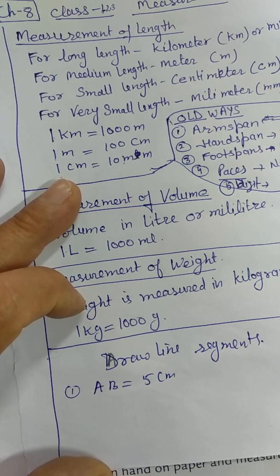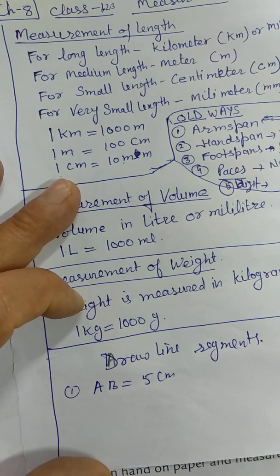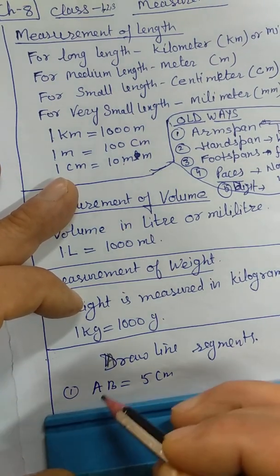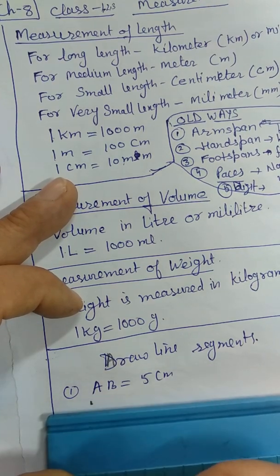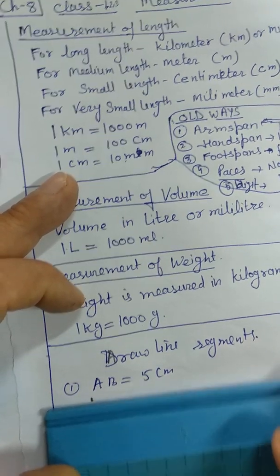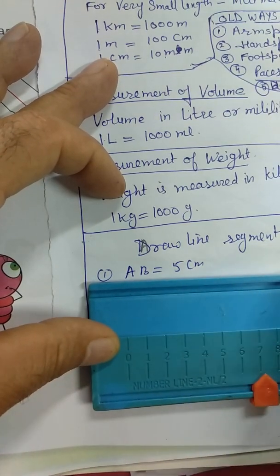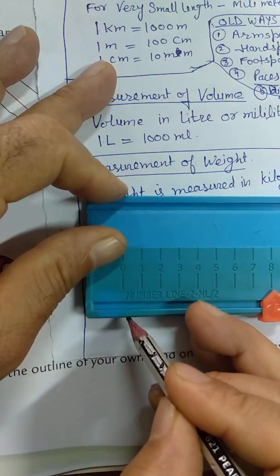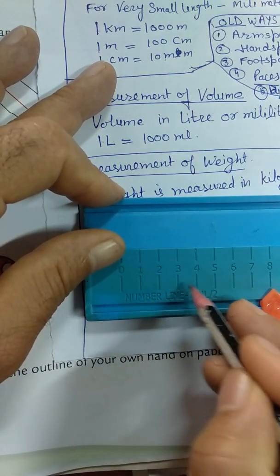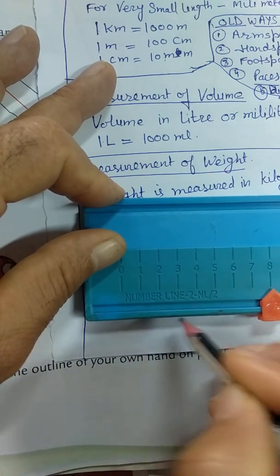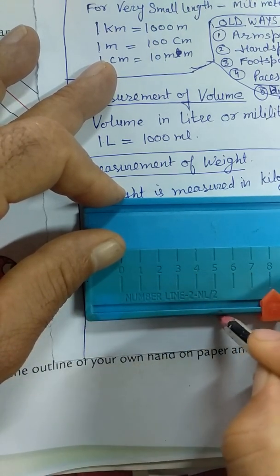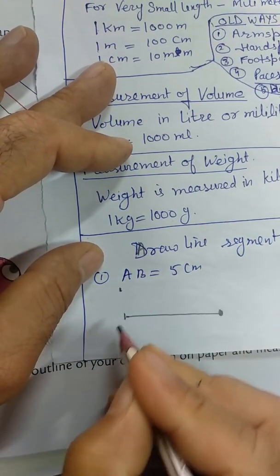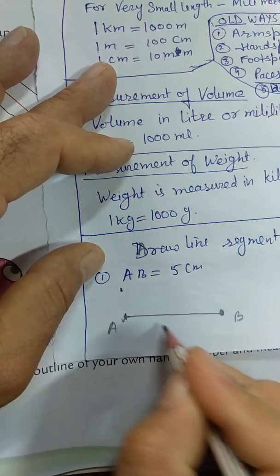Then, this one, 0 is here, just mark at the 0 here. 1, 2, okay, you can see. I'll show you like this. 0 is here, 1, 2, 3, 4, 5, 5 is here. Mark 2 points, then join them. Okay, this will give you a line segment of 5 centimeters. Name it as AB, 5 centimeters.